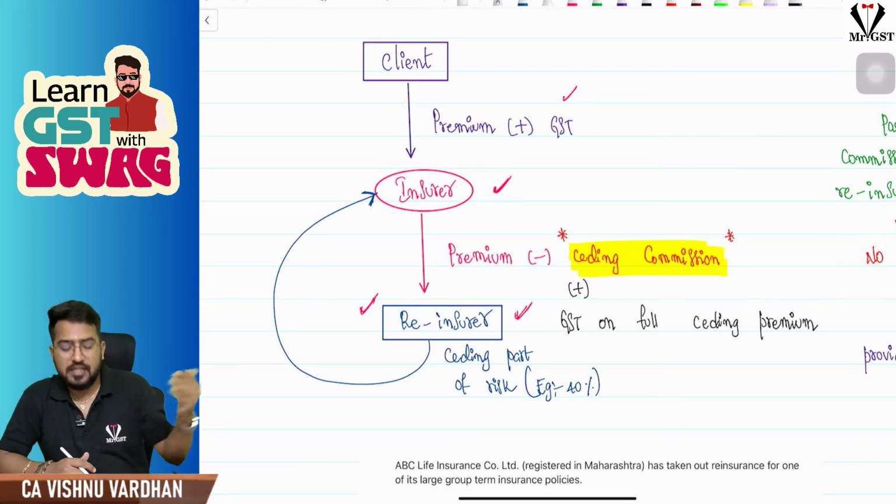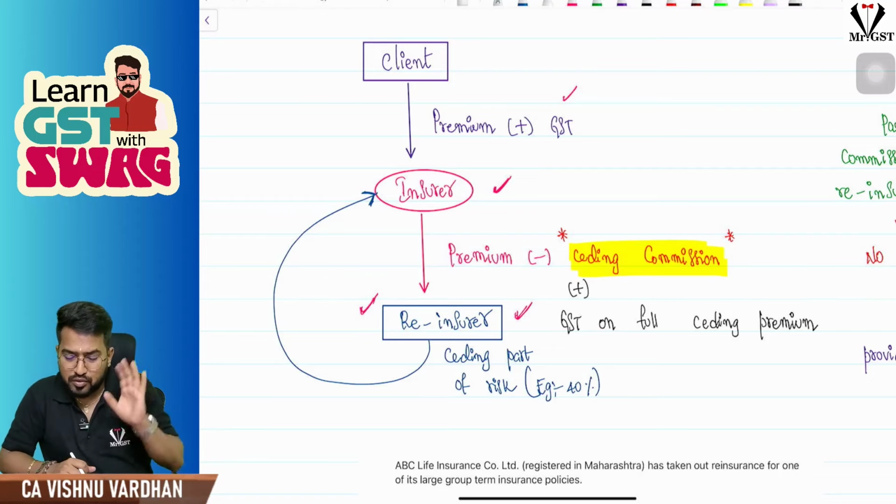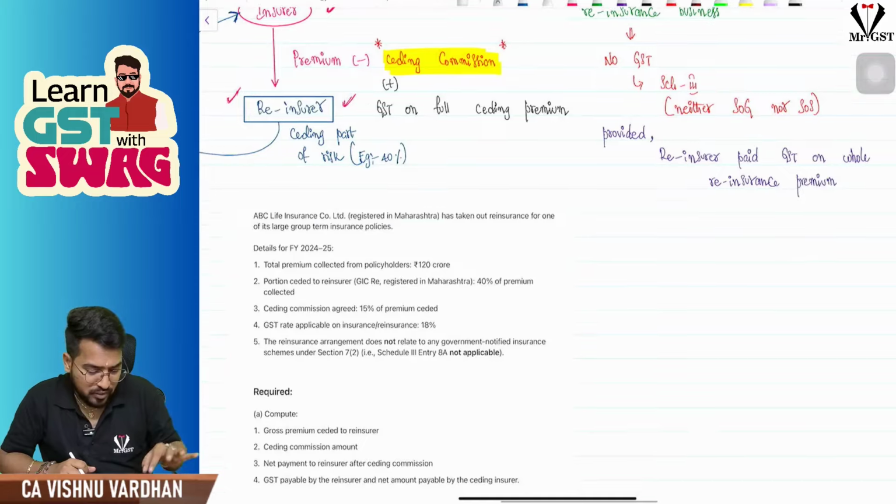Then again, on ceding commission, we need not pay GST. It is neither supply of goods nor supply of services. So don't worry, I have an example here. I'll explain through an example.